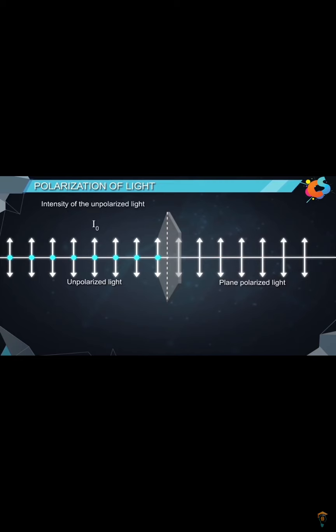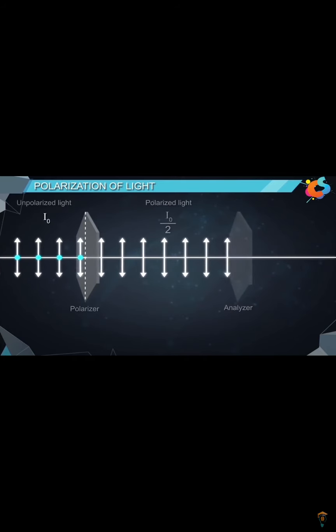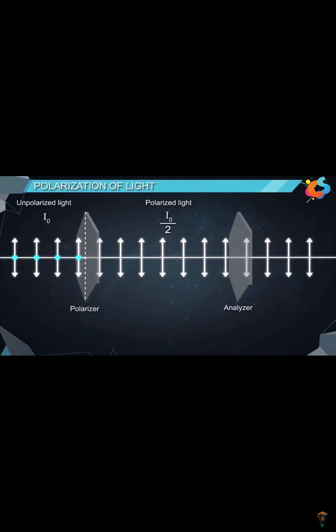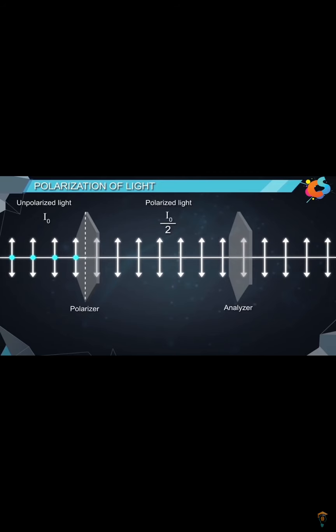If I naught is the intensity of the unpolarized light, then the intensity of the polarized light I coming out of the Polaroid is given by I is equal to I naught by 2. Now, if we pass this plane polarized light through another Polaroid, we will call this the analyzer.